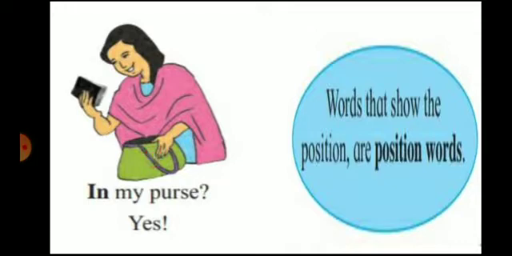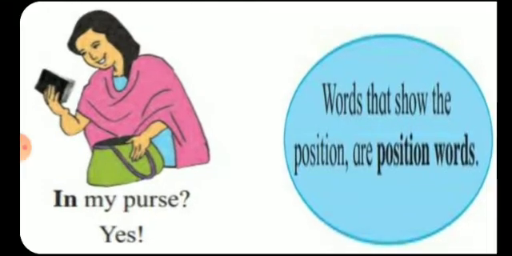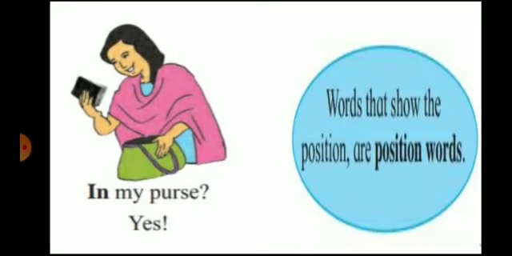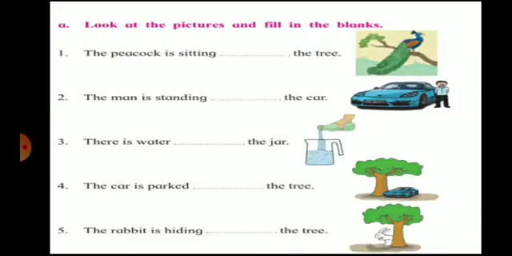So the words, again I have told you: in, on, under, near, behind, between, in front of, over, all these are prepositions. So what is given here? Words that show the position are preposition words. So in, on, under, they show the position of things or persons. So they are called position words.